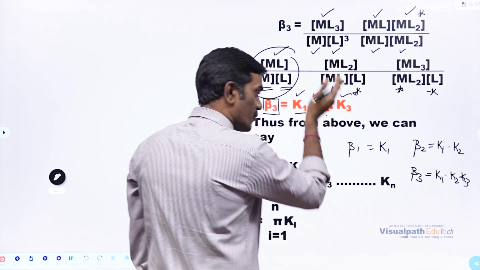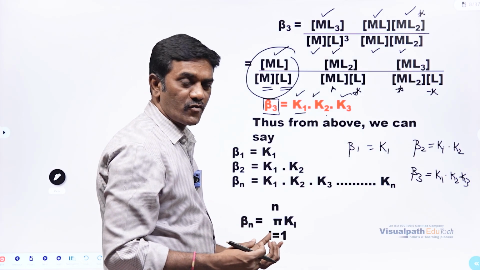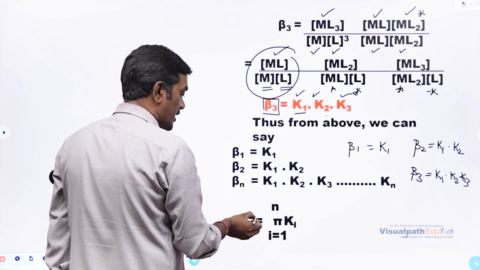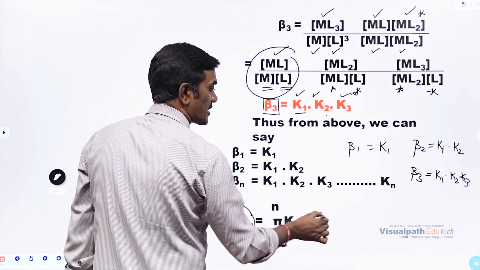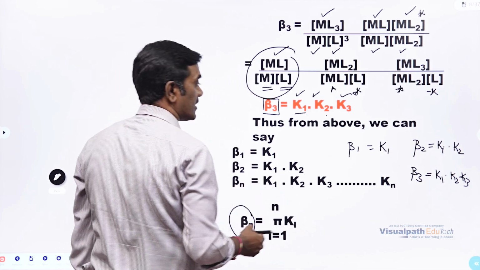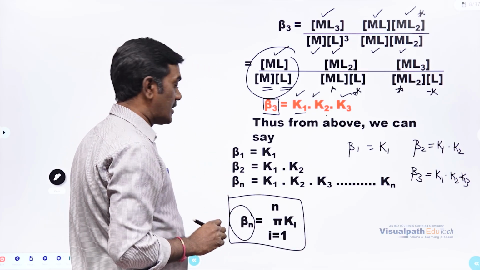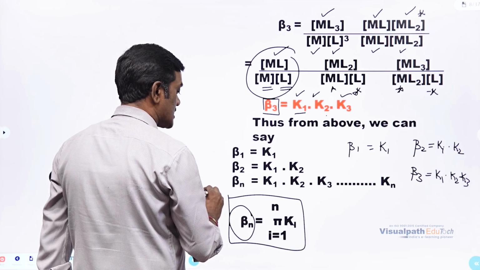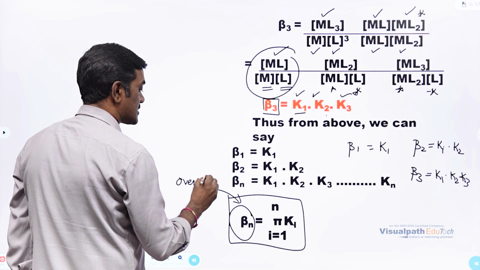So, if you are moving on, right, the overall stability constant is a product of all together. If you are taking beta n, then it will be K1, K2, K3, K4, up to Kn. In this way, we can relate the overall stability constant, and this is overall stability constant.